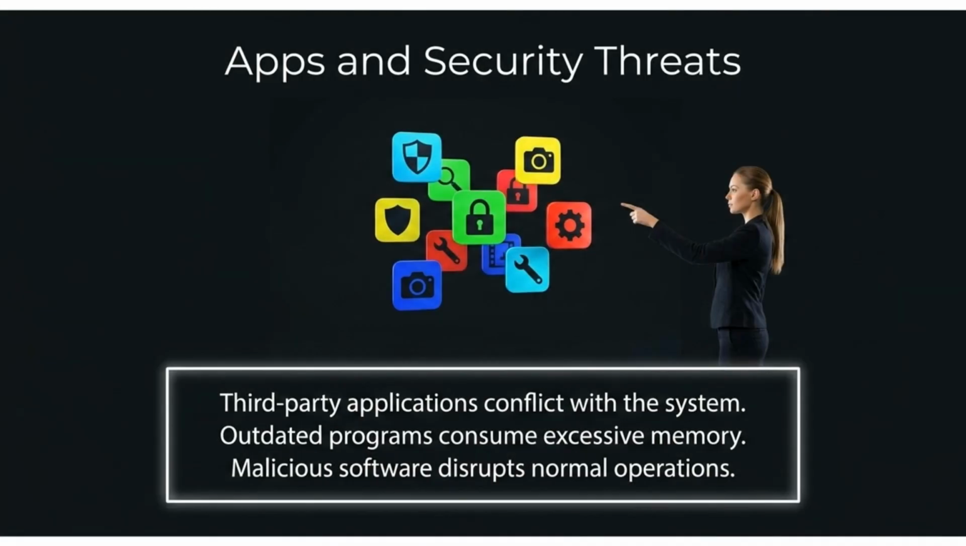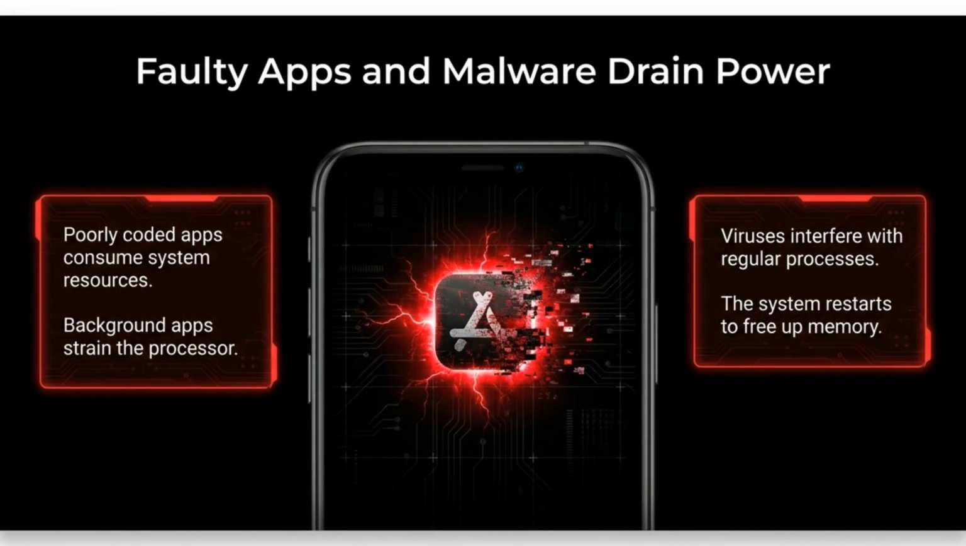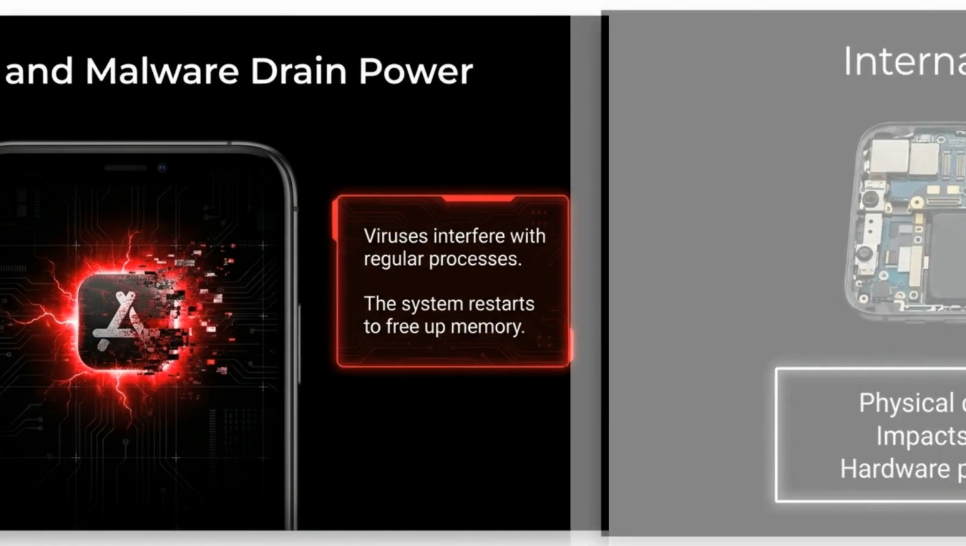Apps and security threats can also be to blame. Third-party applications or malicious software can conflict with system processes, causing instability. Faulty or poorly coded apps consume excessive resources. When background processes strain the processor too hard, the phone may restart to clear the memory.